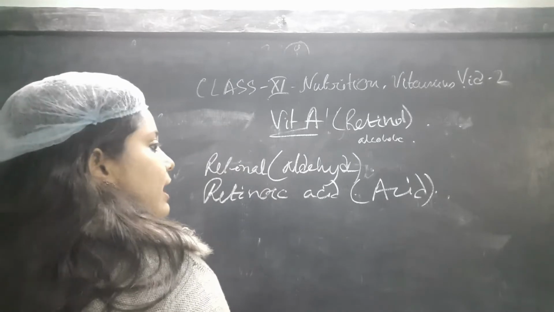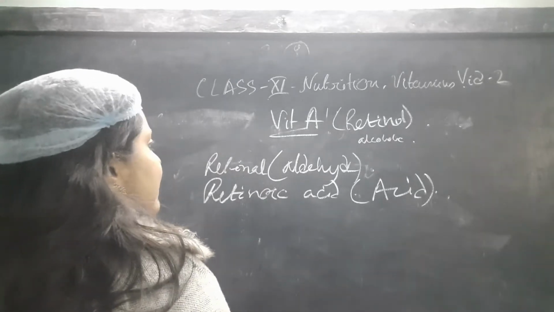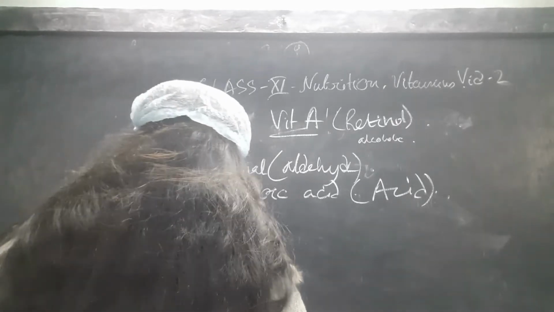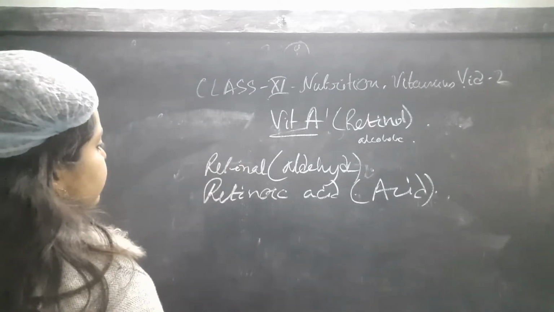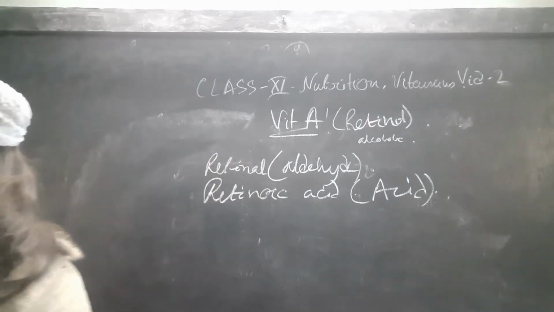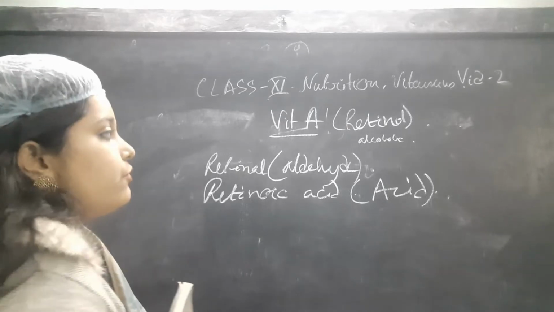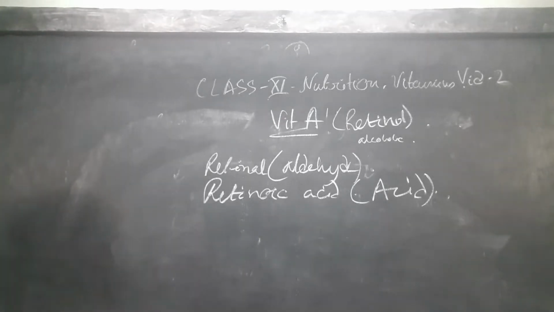From the alcohol retinol it can form retinal, and finally from retinal it can produce retinoic acid. So it is by conversion that this retinoic acid is formed, which is the most stable part.